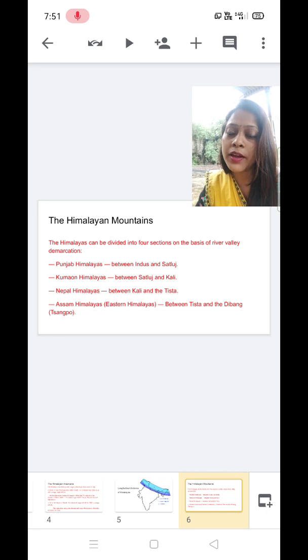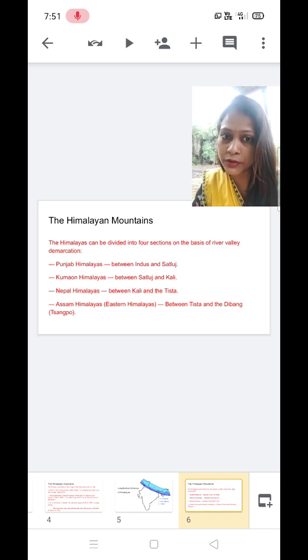Then next we have the Himalayan mountain divisions on the basis of river valley demarcation, meaning from one river to another river, which is extending latitudinally. Okay, so we have that division on the basis of river valley, which has 4 divisions: Punjab, Kumaon, then Nepal and Assam Himalaya.